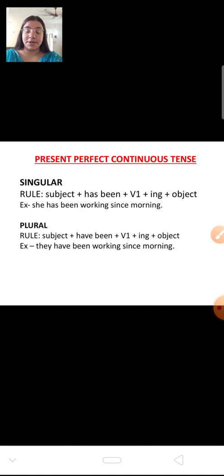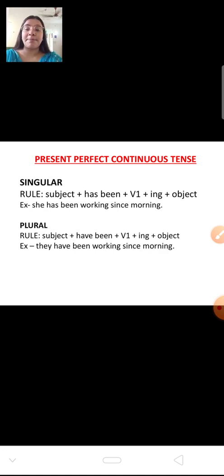Now, what is the sentence? She has been working since morning. She is the subject here. Has been is added. Work is the first form plus ing, working. Since morning is the object. For plural again, instead of using has been, you have to use have been, and the sentence will become: They have been working since morning.